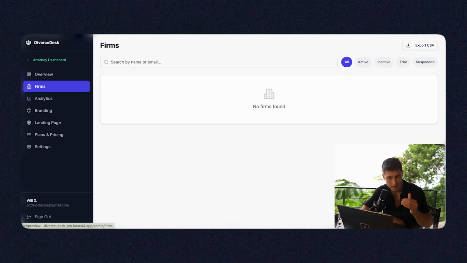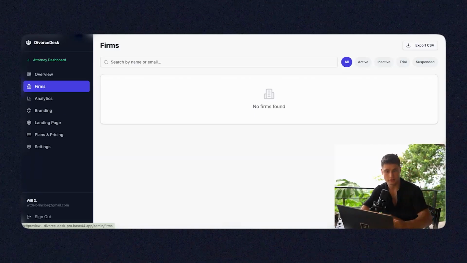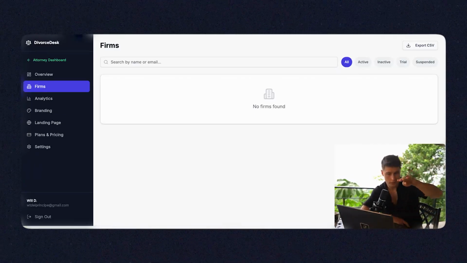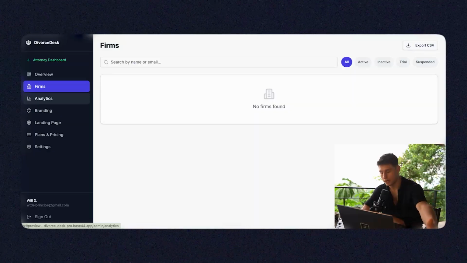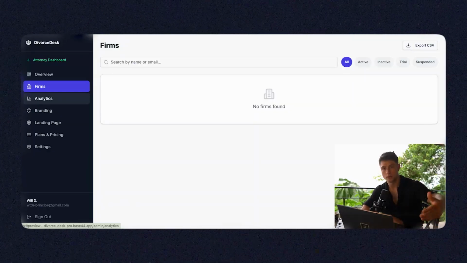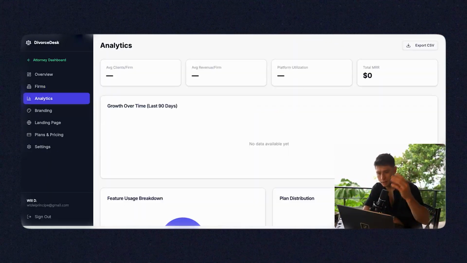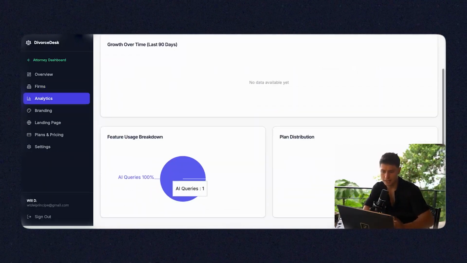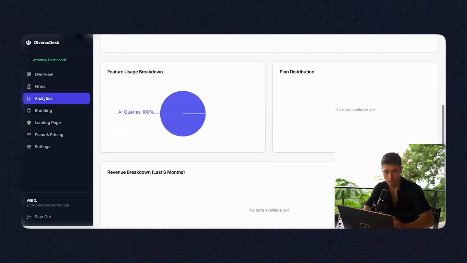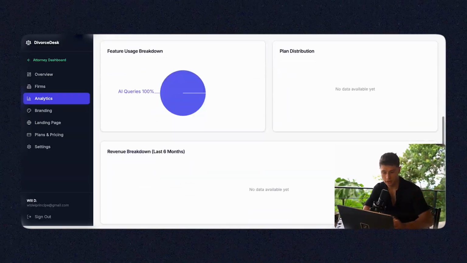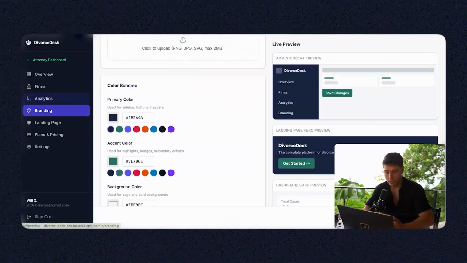You'll be able to see every single firm, and you can export it as a CSV so you can see all the firms that have joined your software. You're ultimately going after law firms and legal experts. So we call firms your clients, and they have clients they can add on to the software. We'll get into that. Next is going to be analytics, the growth over 90 days, the usage breakdown, the plan distribution of what plans are getting signed up for the most, the revenue breakdown, the branding.